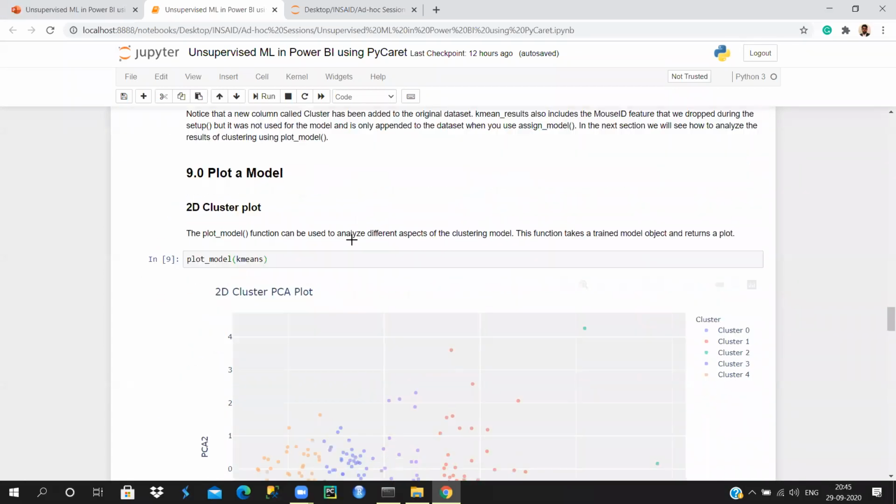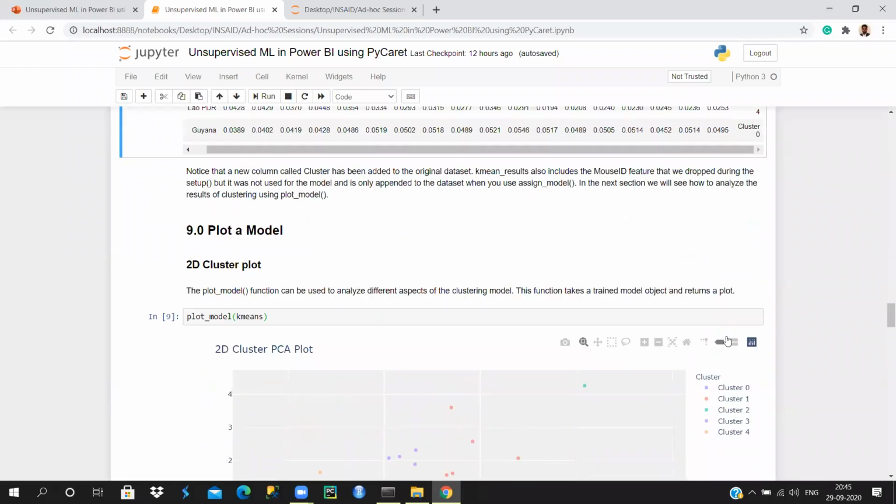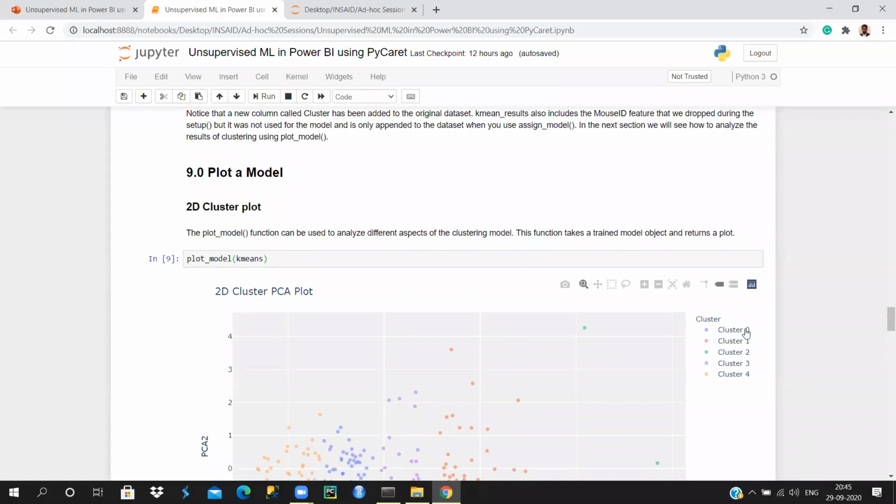Now let's come to understanding the clusters in visualization. If you see here, in total we have five clusters. The cluster indexing starts from 0, so cluster 0, 1, 2, 3, 4. Total we have 5 clusters.